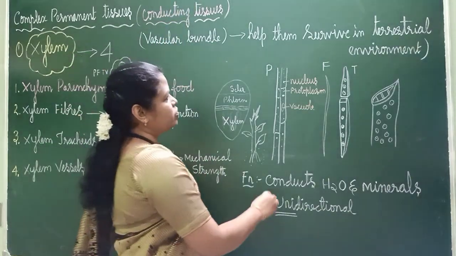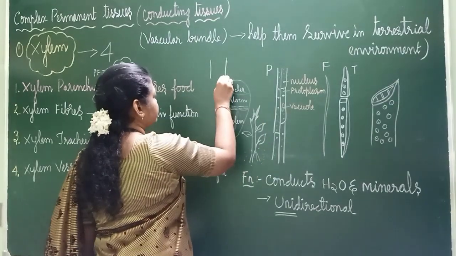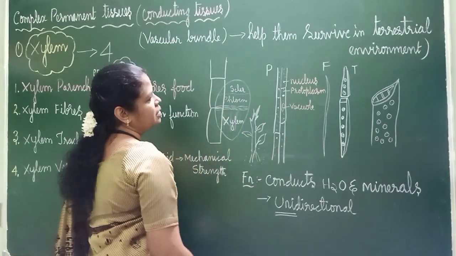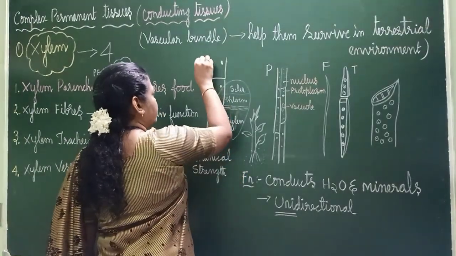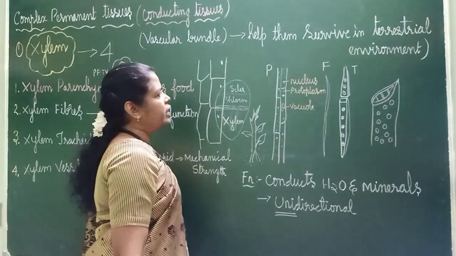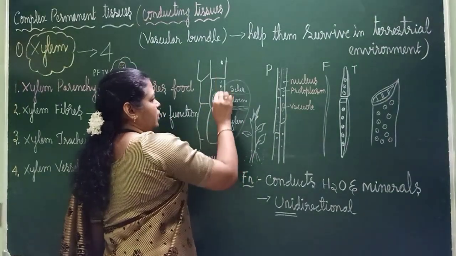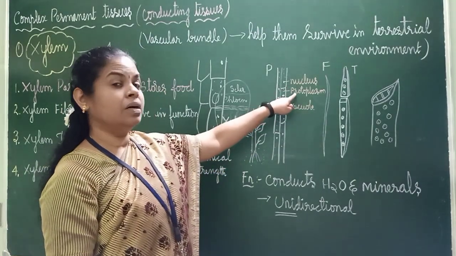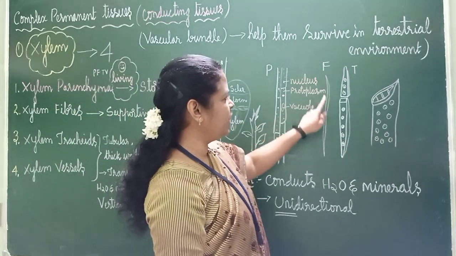Okay. So here if you see the structure, this is parenchyma. Parenchyma, how will it be? This is like this. Okay, like this the cell is. And it will have one nucleus. Okay, like this it will be. And the nucleus, then protoplasm. It will have a vacuole. Okay. It will be like this. So all those things you should mark. Nucleus, protoplasm, vacuole.